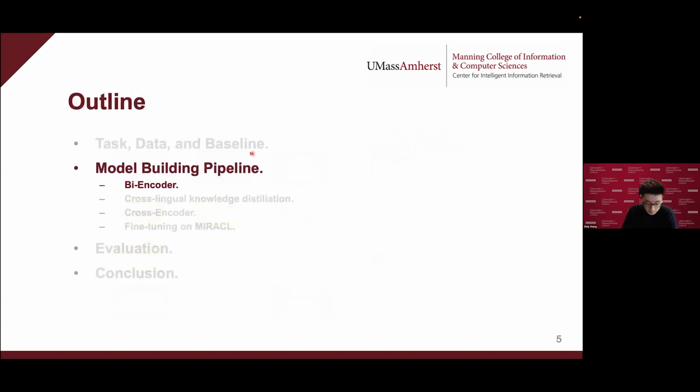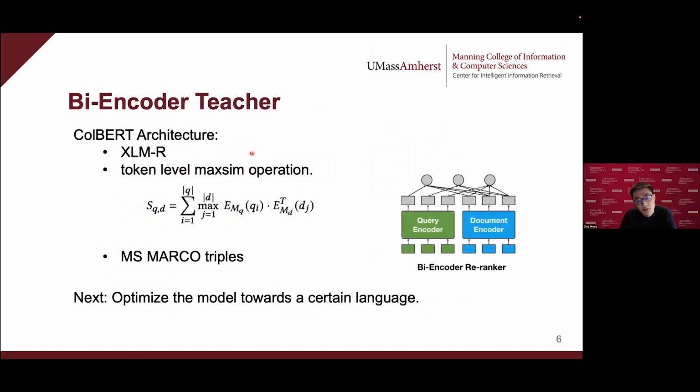So let's talk about the bi-encoder model. We follow the ColBERT architecture to build a bi-encoder model, which we'll call the teacher model. Then we use XLM-Roberta to initialize the weights of the encoder and use the same scoring function, which is the token level max similarity operation from ColBERT. For training, we use the data from MS Marco triples and use the cross entropy loss function to train this ColBERT model. So now we have a multilingual bi-encoder retrieval model.